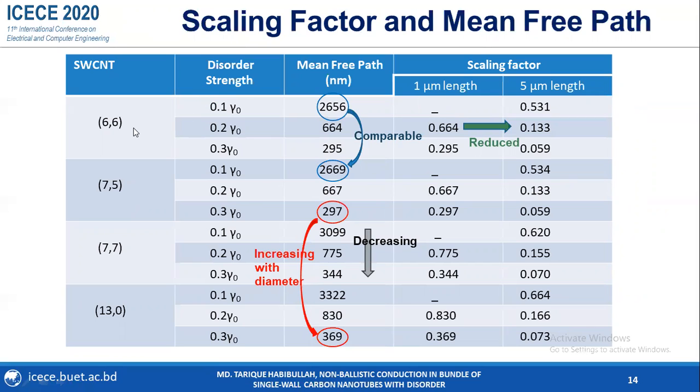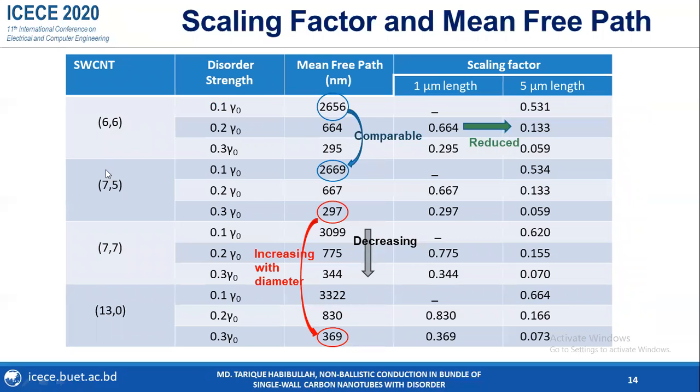For a 66 CNT, the diameter is 0.8 nanometer. So for a 66 CNT, with the increase of disorder strength, the mean free path value of the CNT is reduced. So conductance of the 66 CNT is also reduced with the increase of disorder strength. Again, at the same disorder strength value, with the increase of length, the scaling factor is reduced. So conductance of 66 CNT is also reduced with the length of CNT at the same disorder strength value.